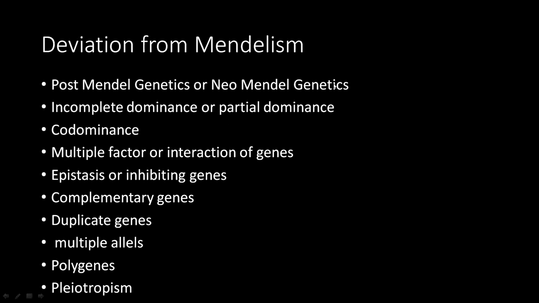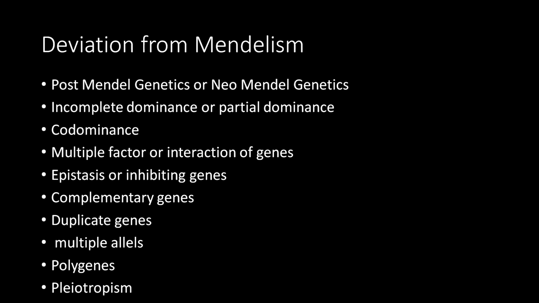These are the deviations: incomplete dominance or partial dominance, codominance, multiple factors, interaction of genes, epistasis or inhibiting genes, complementary genes, duplicate genes, multiple genes, polygenes, pleiotropism. What you have to know is the definition and two examples.